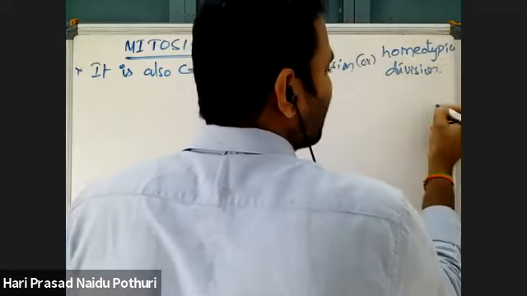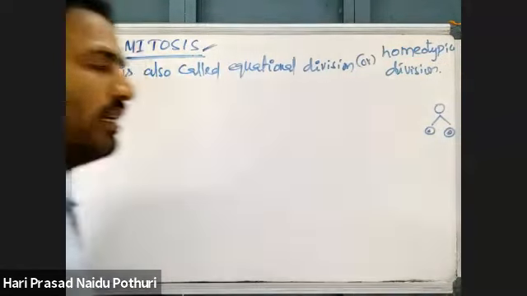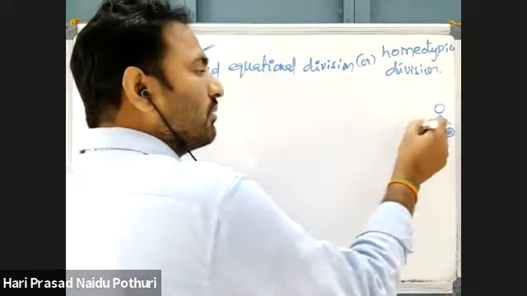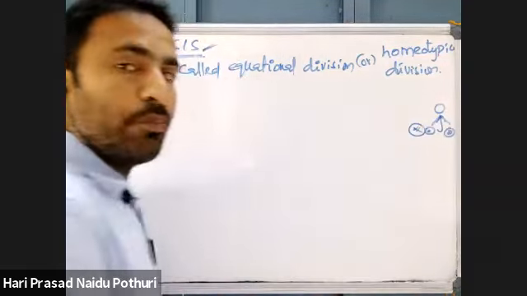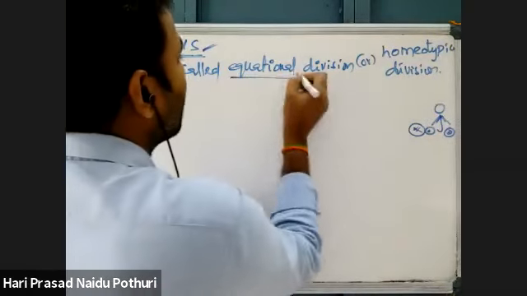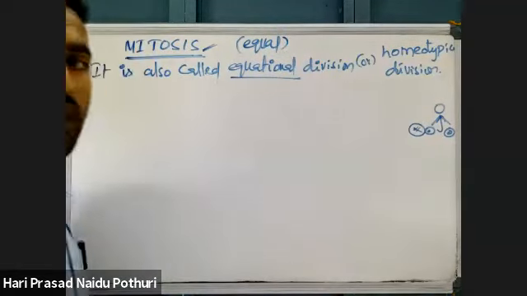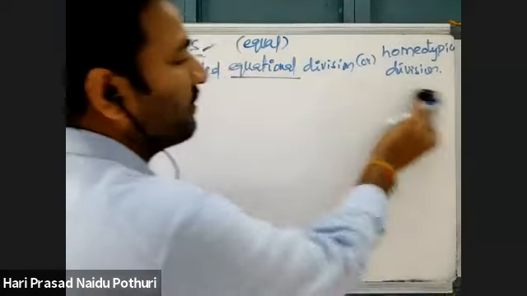Because in mitosis, the daughter cells which are formed from the parent cell are exactly identical to each other, and they are exactly identical to the parent also. That's why it is called equal division, equational division or homeotypic division.